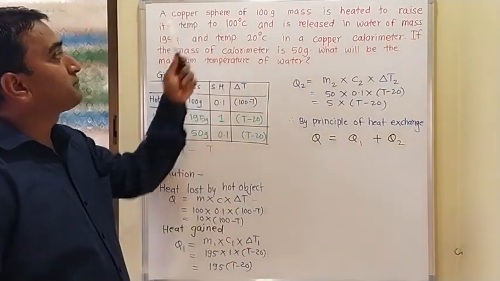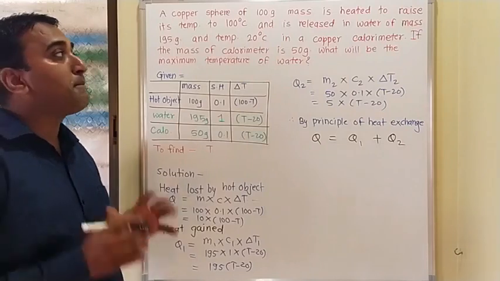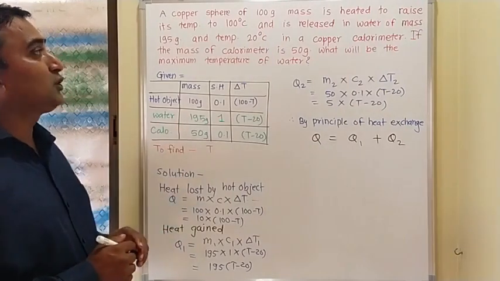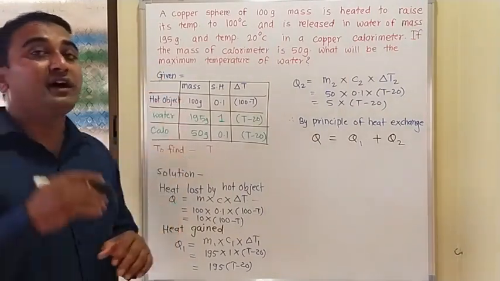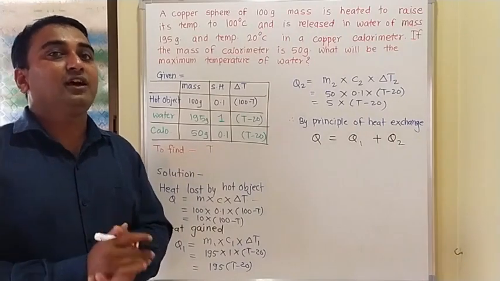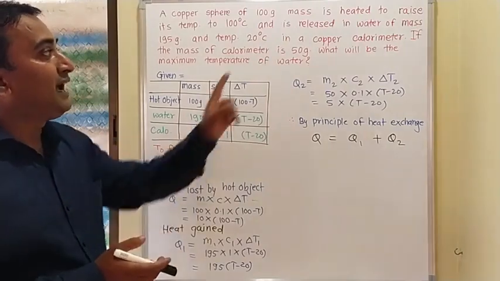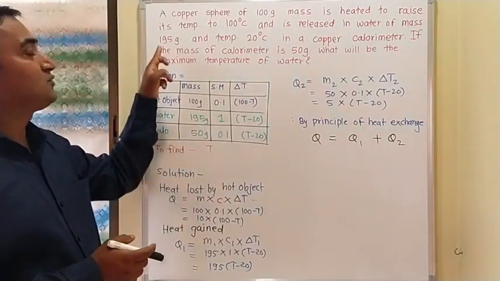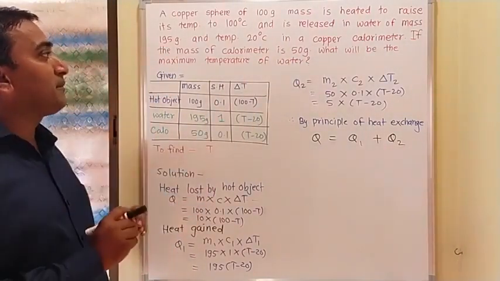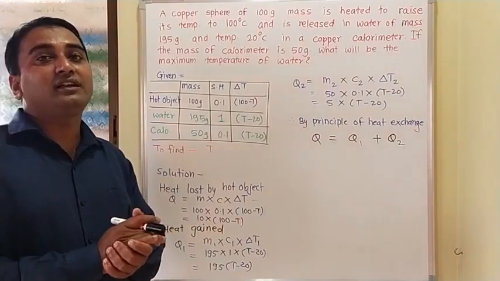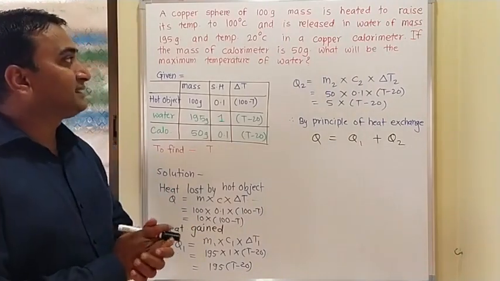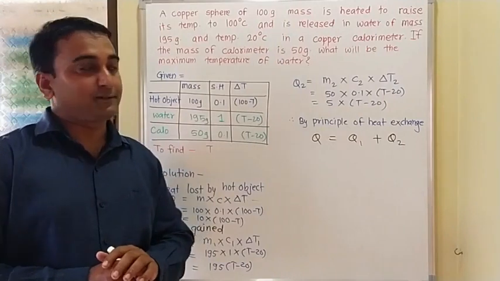A copper sphere of 100 gram mass is heated to raise its temperature to 100 degrees Celsius. Now the copper sphere temperature is 100 degrees Celsius and it is released in water of mass 195 gram and temperature 20 degrees Celsius, in a copper calorimeter.